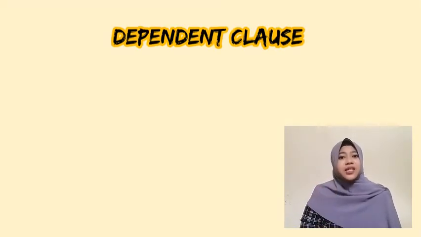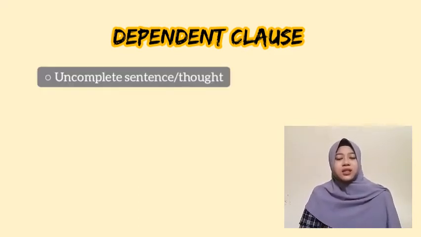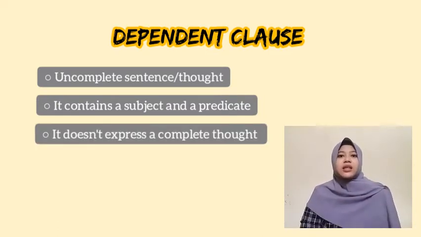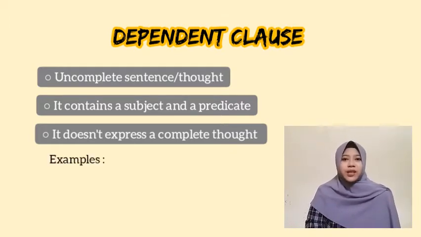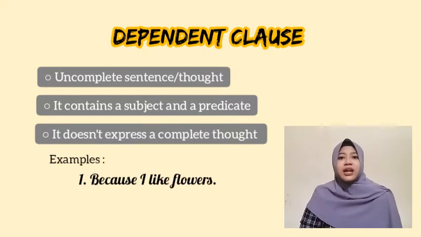Okay, and the second is the dependent clause. A dependent clause is an incomplete sentence or thought. It contains a subject and predicate, but it doesn't express a complete thought or idea. Let's take a look at the examples. Example 1. Because I like flowers.